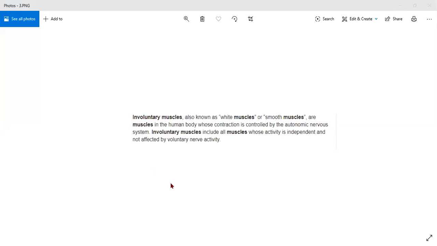You can see the name there: smooth muscle, white muscle or smooth muscle. We call it smooth, white muscle, non-striated, involuntary. It has so many names. So involuntary muscles are also known as white muscles or smooth muscles and are muscles in the human body whose contraction is controlled by the autonomic nervous system. Autonomic means it works on its own. Now, in this, I can give you the example of the iris of the eye. Whenever your eye is functioning, you don't control it. It works on its own.